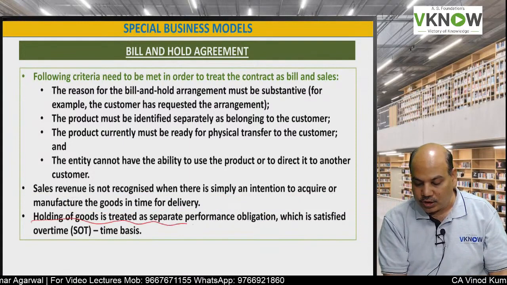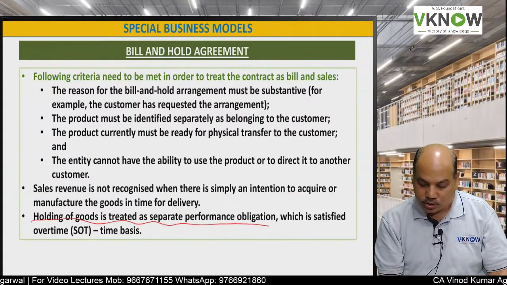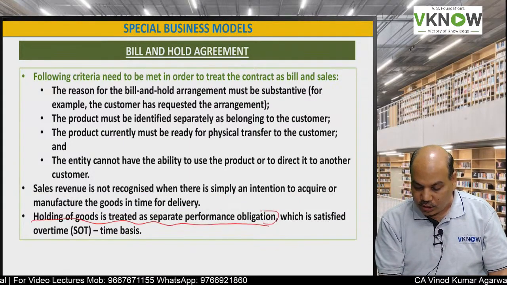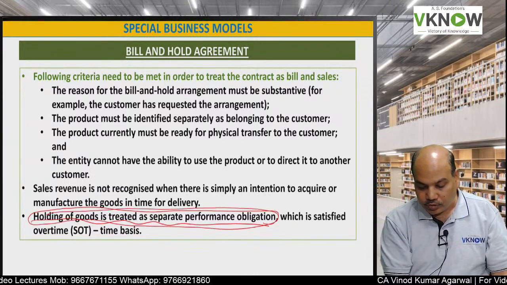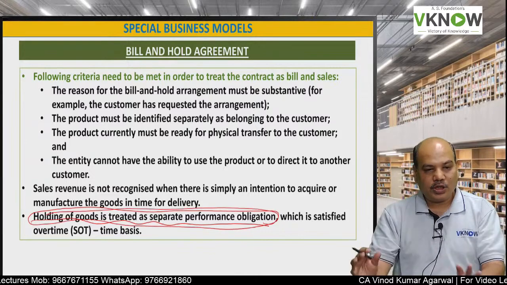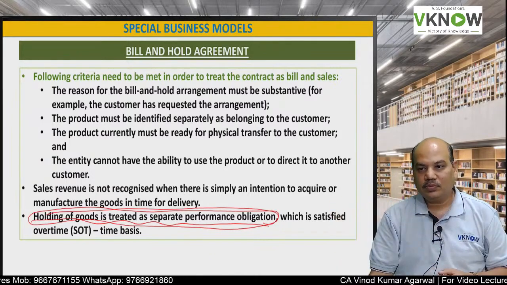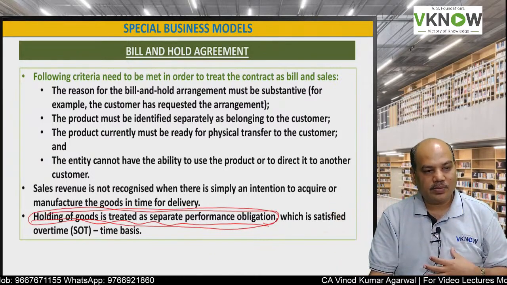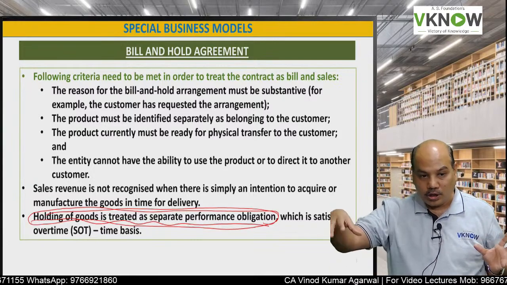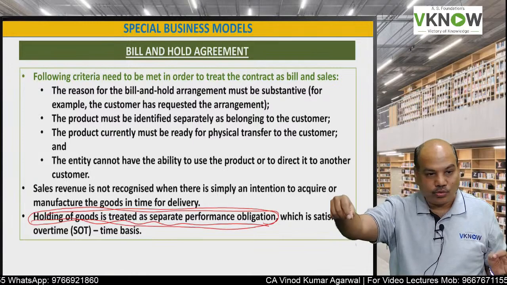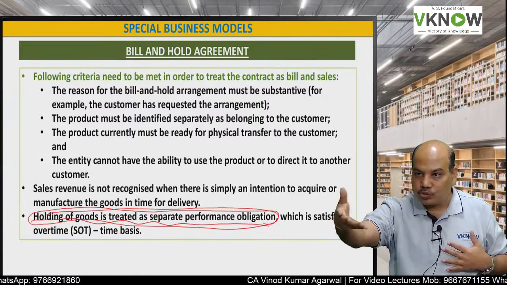Holding of goods is treated as a separate performance obligation. If you hold the goods on behalf of the customer, he says, you keep these goods with you, I will come after 3 months and collect. Then you will say, see boss, I will hold it on your behalf, but then I am going to charge you some rent for this because I have sold it to you.